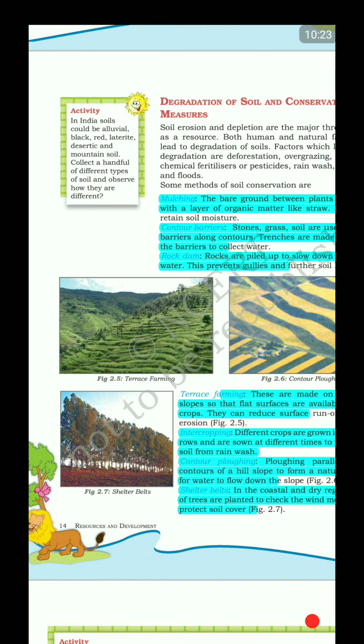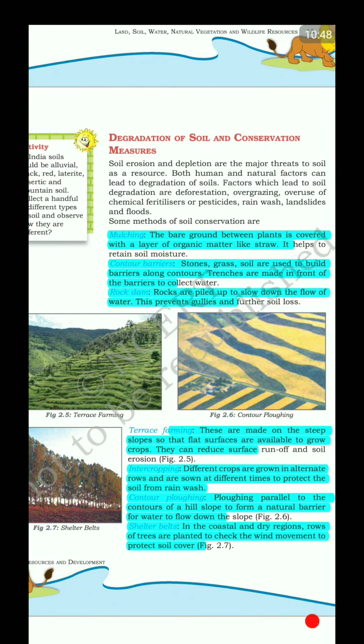Okay, so another important thing is about contour drainage, right? On slopes, we dig a drainage, and through the drainage, the water seeps in, right? And we pave even the drainage with rocks, right? So that was about the degradation and the conservation measures of soil.